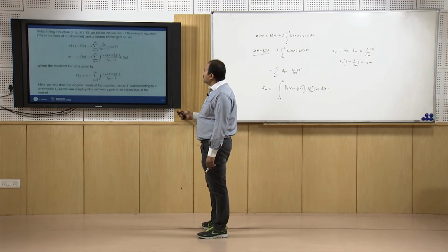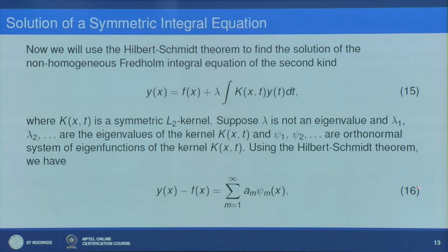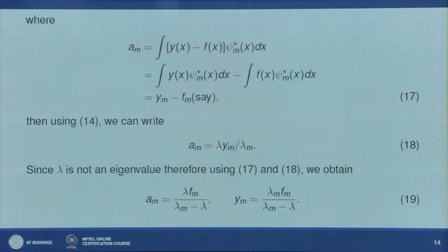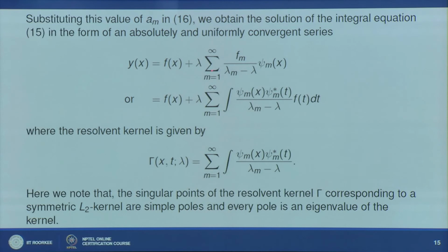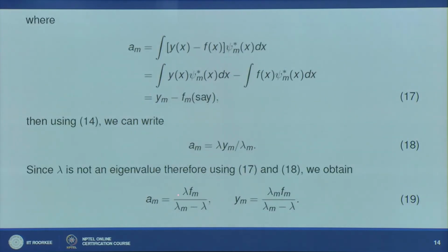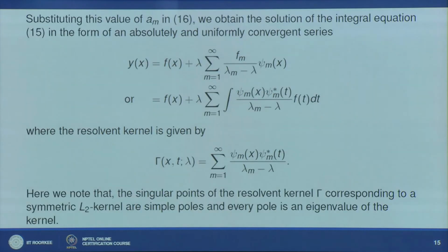Okay, so now I can write y(x) as what? Look at equation number 16. So y(x) − f(x) is equal to the summation m equal to 1 to infinity of a_m ψ_m(x). a_m you have already obtained, and ψ_m is already known to you. So you can get y(x) in terms of f(x) plus this infinite series. So you can write y(x) equal to f(x) plus λ, and I am writing the value of a_m. The value of a_m is λf_m upon λ_m − λ, so I can write it here as λf_m upon λ_m − λ times ψ_m(x).